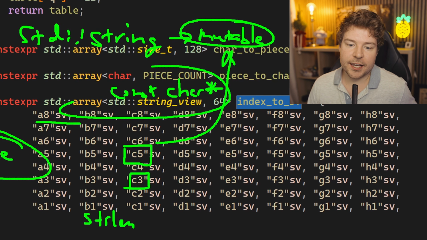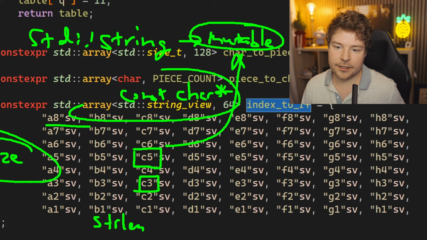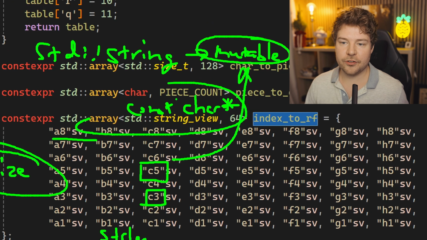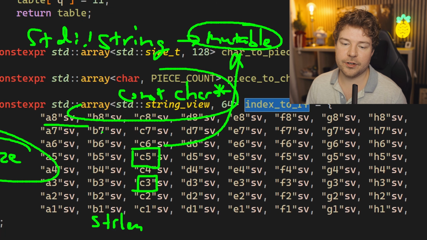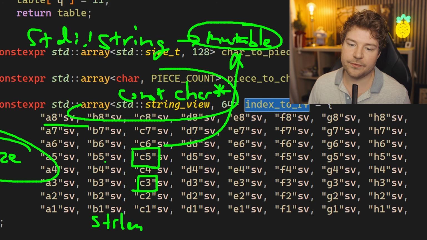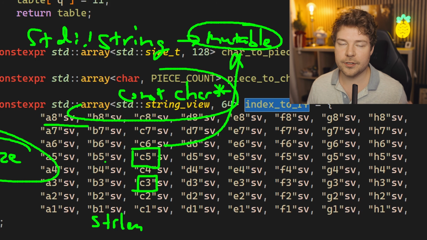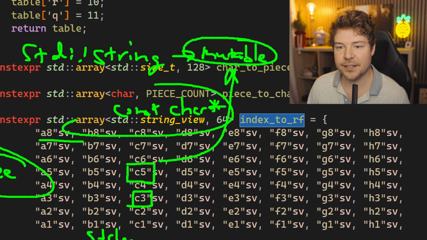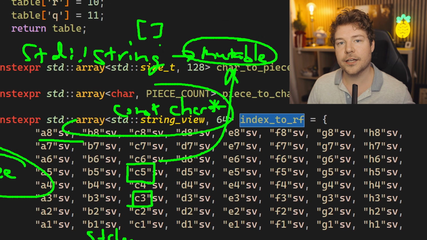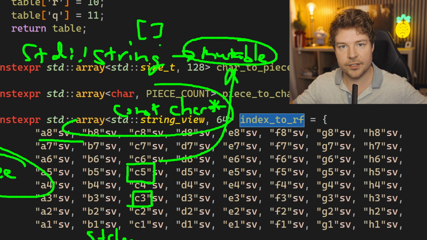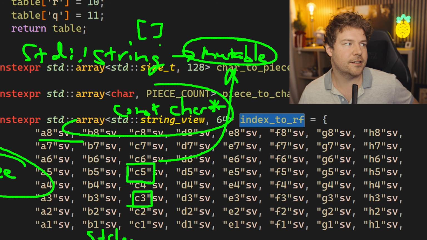Now, the performance hit technically wouldn't be that bad in this case, because even though std::string a lot of times will allocate memory on the heap to store your dynamically sized string, if you construct std::string with a string that is small enough, such as this one, it's 2 characters, it will use the small string optimization, which basically means that std::string actually has a buffer on the stack that it can use to store strings up to a certain size. And I think it's pretty decent. It's either 16 bytes, 16 characters, or 32 characters.